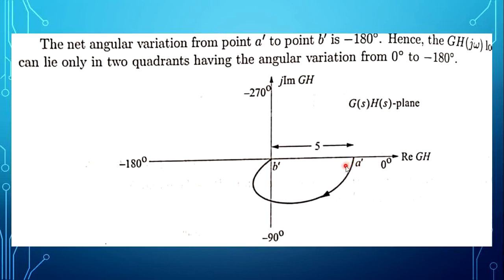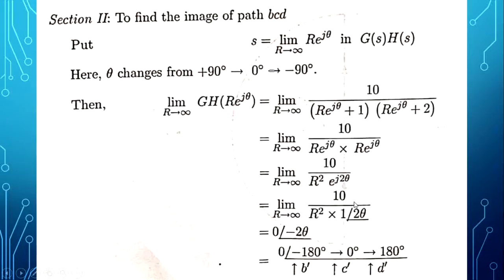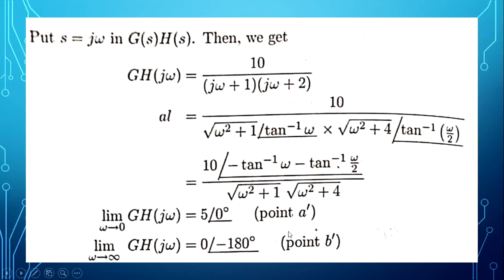Now, there we calculated one net angle. That also, if you want, we can calculate. Here the net angle is minus 180 degree minus 0 degree, b dash point minus a dash point, which gives minus 180 degree.